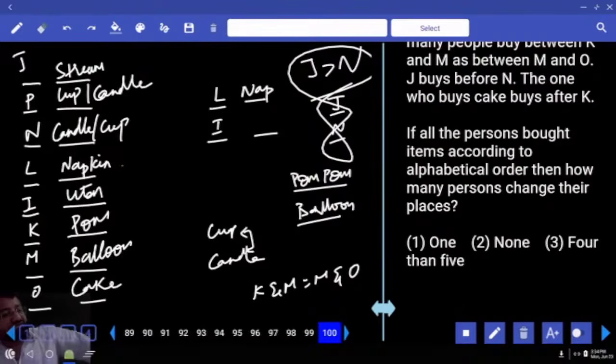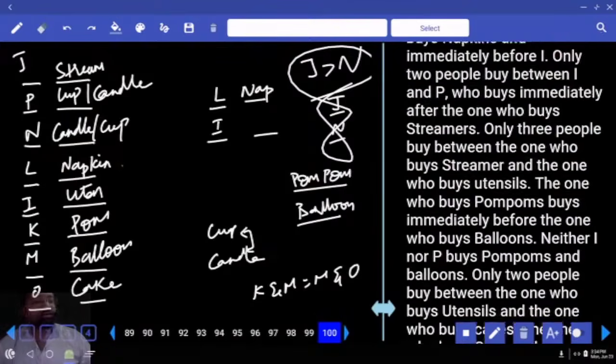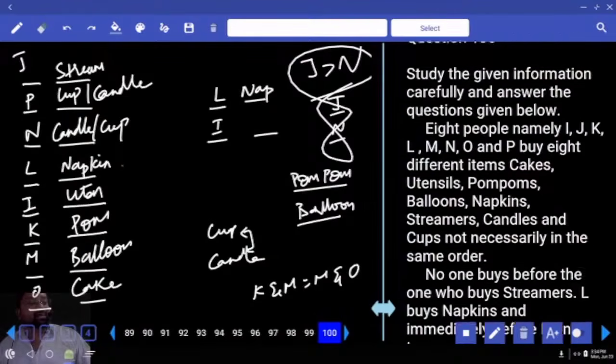If all the persons bought items according to alphabetical order, then how many persons change their place? How many persons change their place? If they buy according to alphabetical order, how many change their place?